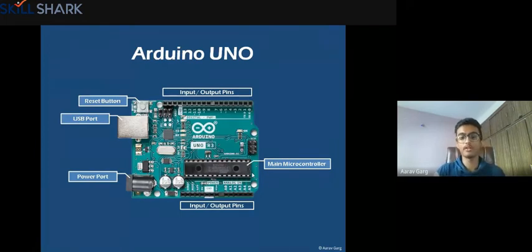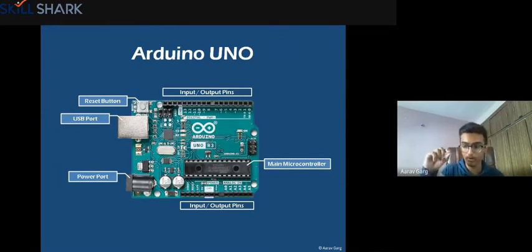This is the Uno version, and as I told you earlier, there are many different boards. All of them have these basic components, but there might be changes. Like in the small Arduino board, the USB port will be very small because it is for small projects like a smartwatch. But these are the basic components that every Arduino board has, because input and output pins are needed to connect the things that will actually work. Otherwise, you just have a brain with no other body parts. So these are very important.